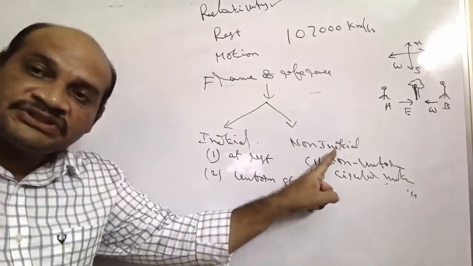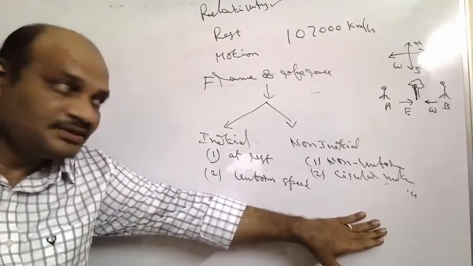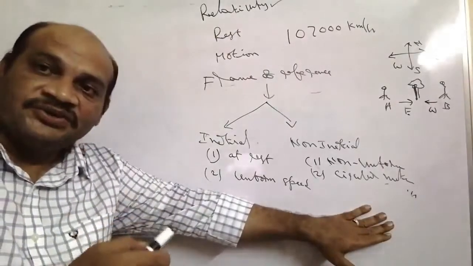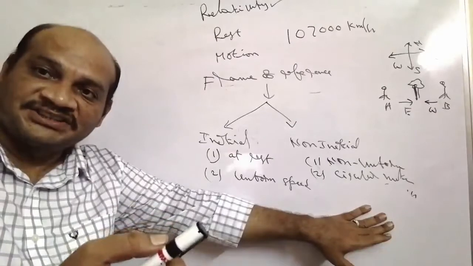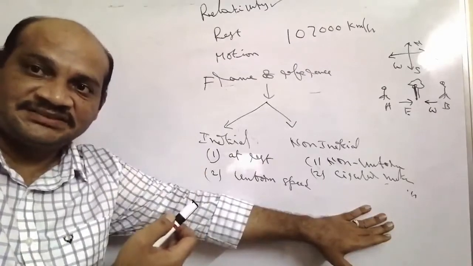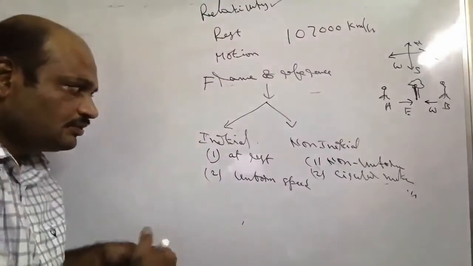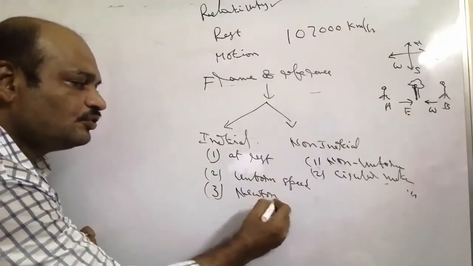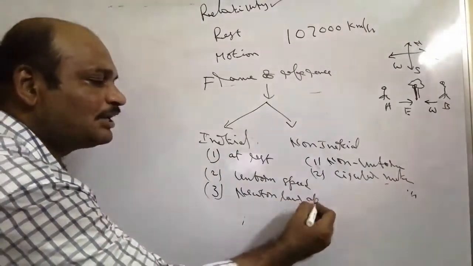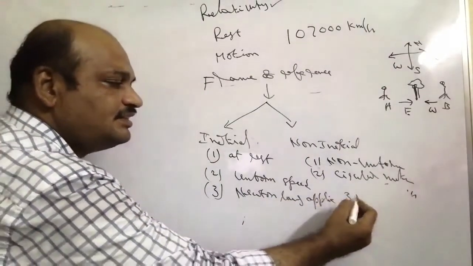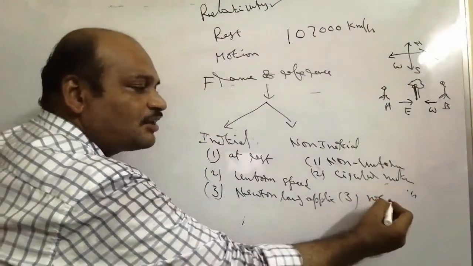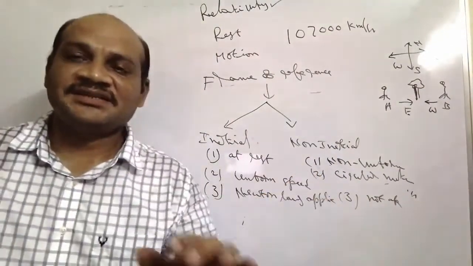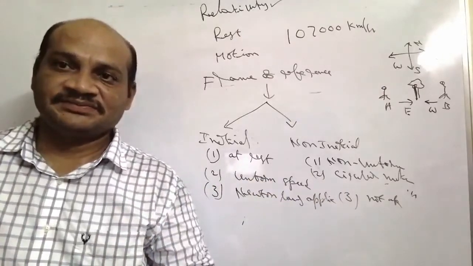In a non-inertial frame, Newton's laws are not applicable. We don't go into speed and velocity here because this is the basic class. In an inertial frame Newton's laws are applicable; in a non-inertial frame they are not.